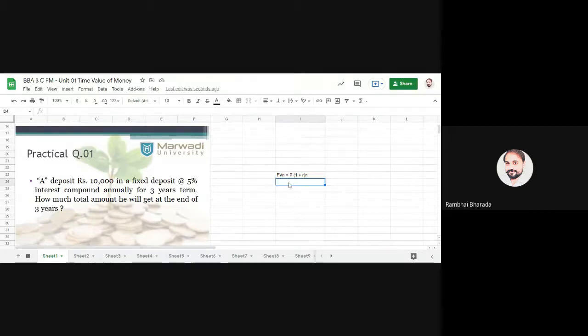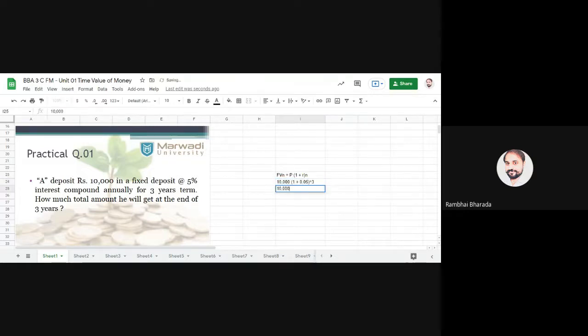So note down this formula. Here P stands for principal amount. Here we have 10,000, so write down 10,000 in a bracket. Then 1 plus R, where R means rate of interest. Here 5% means 0.05, raised to N. N means number of years, which is 3.